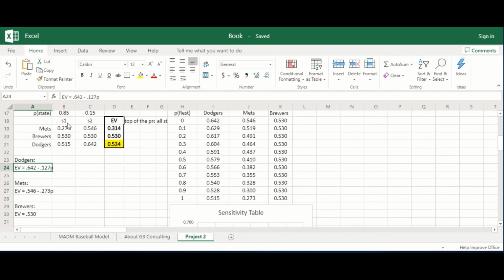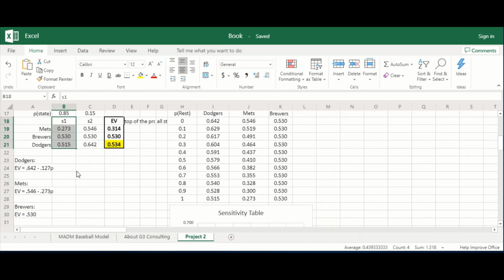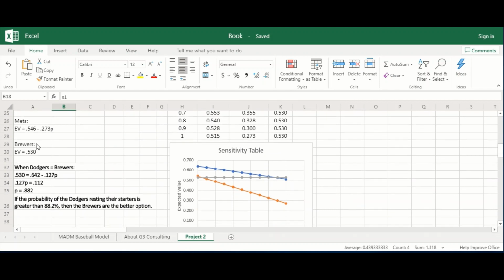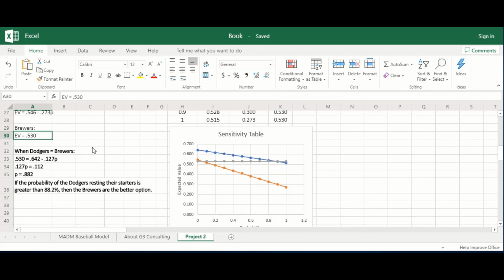That is the percent chance of state of nature 1 happening, this one here, in which both the Mets and the Dodgers are resting their starters. The Brewers are kind of unique here in that they actually don't have an equation because, as we've said, they are unaffected by the two different states of nature. Their decision value remains the same. So when the Dodgers are equal to the Brewers, we solve for that, and we find that if the probability of the Dodgers resting their starters is greater than 88.2%, then the Brewers become the better option.